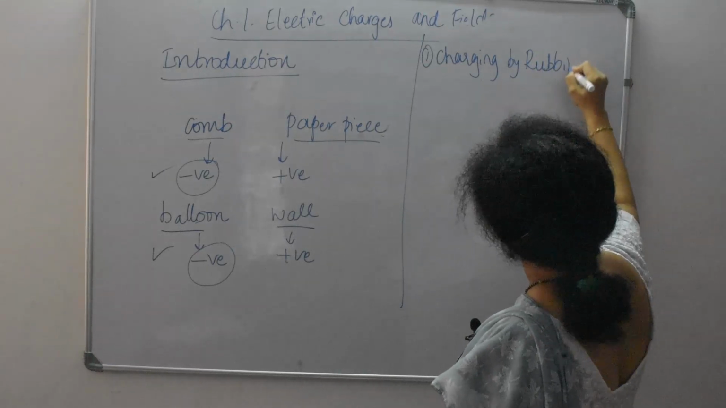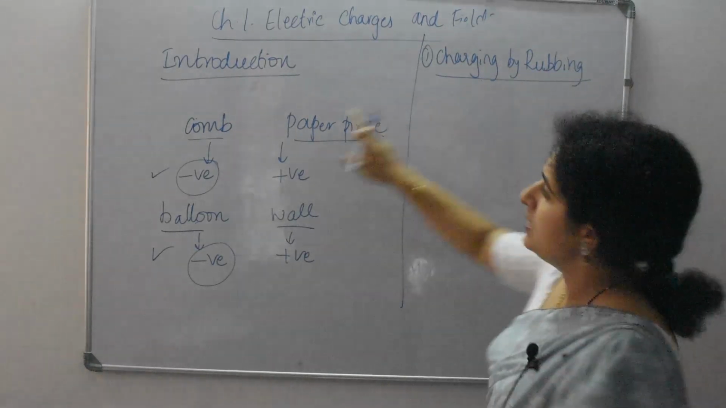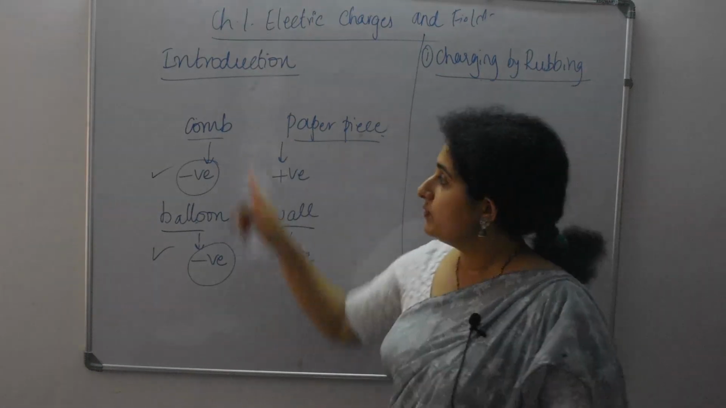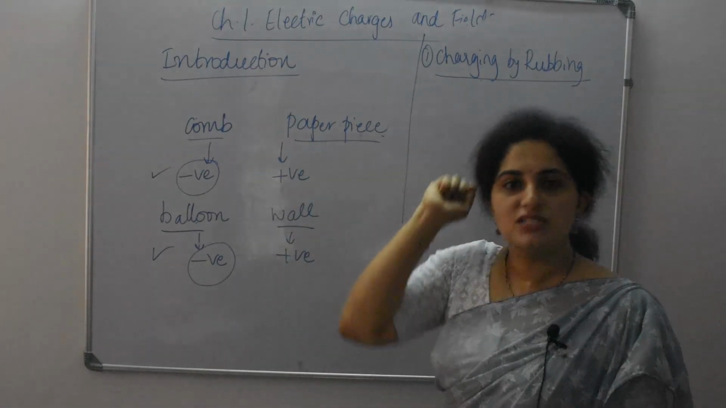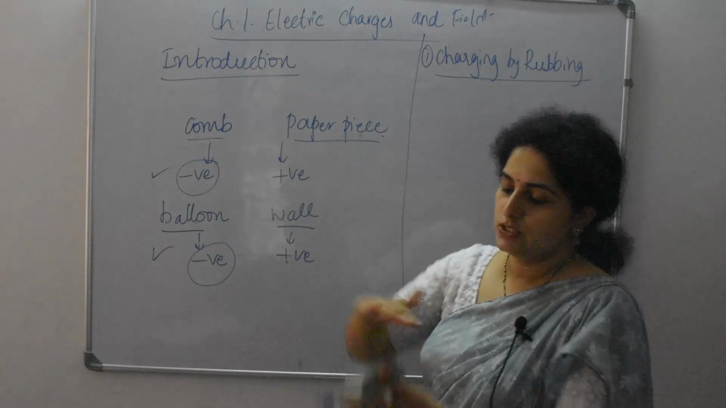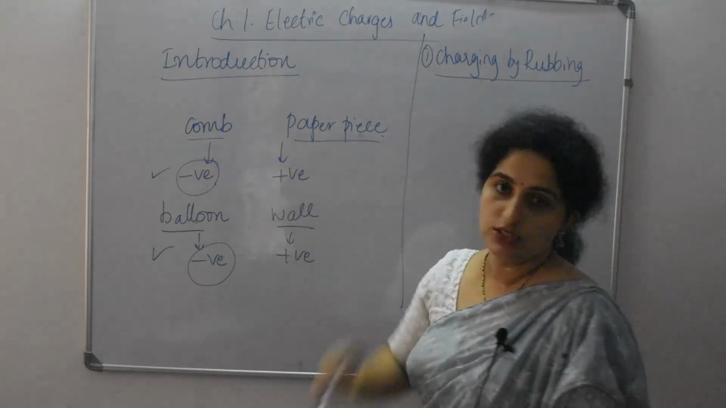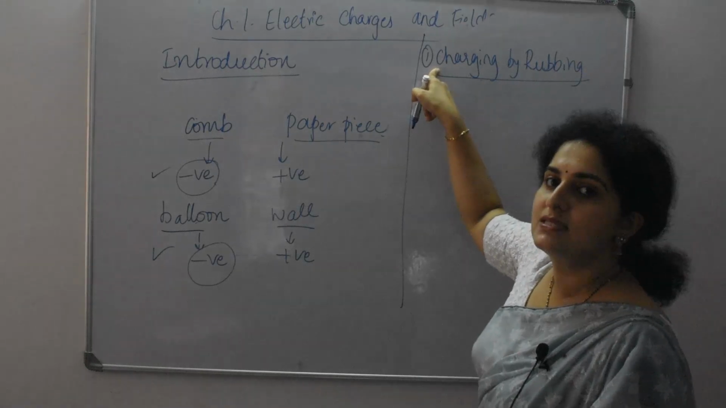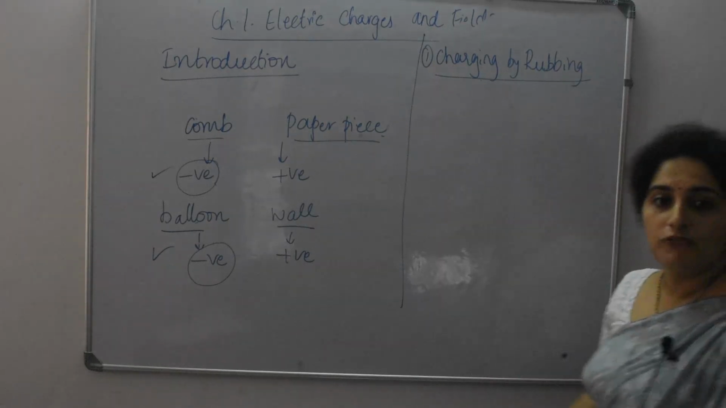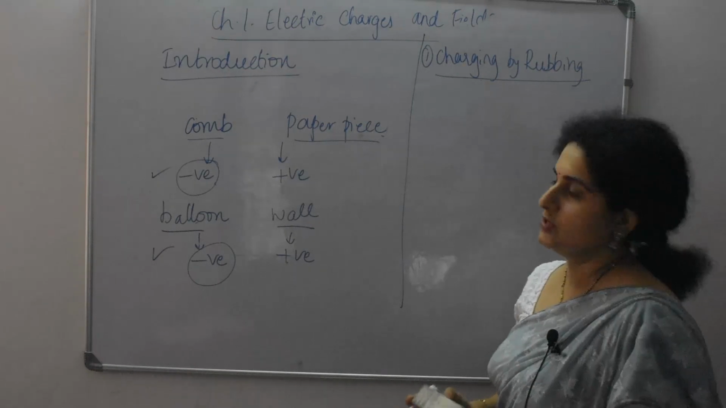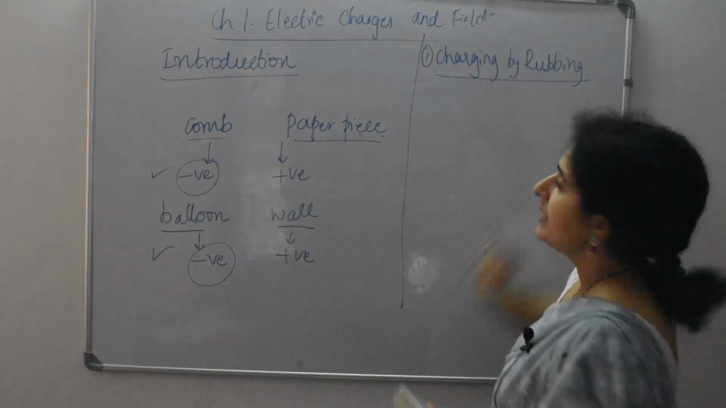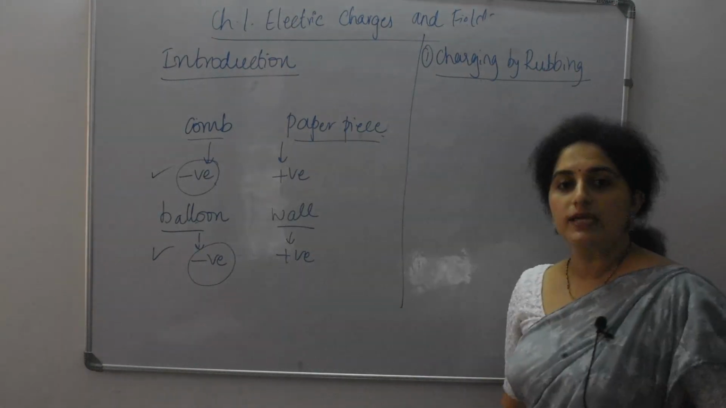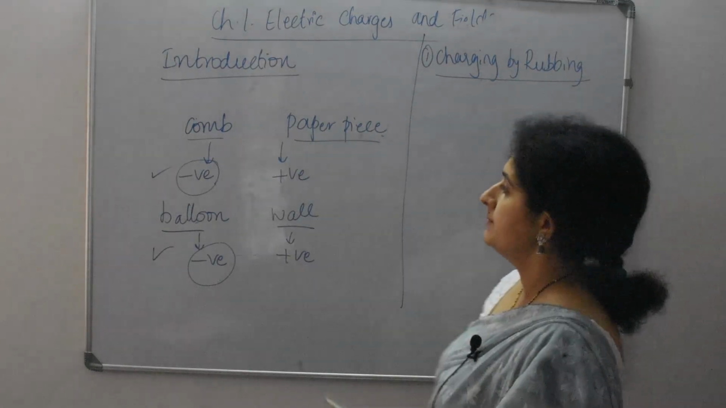So these two are the best examples which we can explain. Charging by rubbing. What you do here, you take the comb, you rub against your hair and the paper piece. You just say that you get these two charges, positive and negative charges. So this is one of the processes where we get charging of the bodies, or electrification of the bodies. So it is charging by rubbing. These two you can give as the best examples.